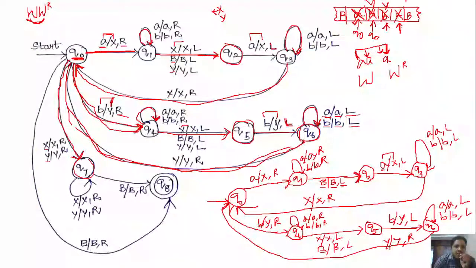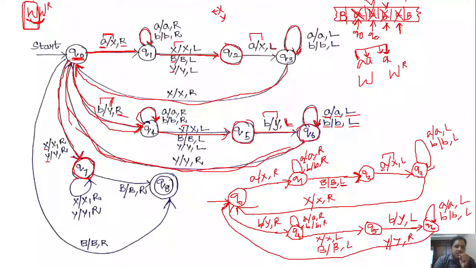Whenever all the symbols of w are marked or considered, we get either x or y in q0, so we move the head towards right, keeping x as x and y as y, and move from state q0 to q7.